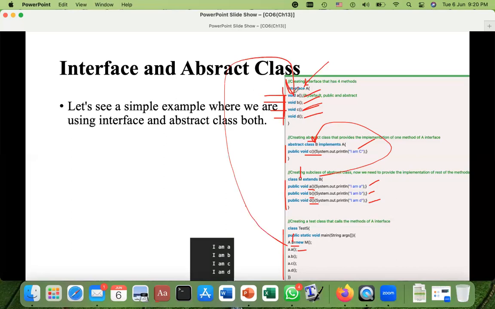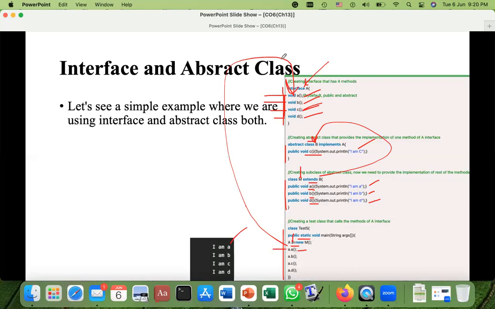And A method is available here, but it is abstract. Where is the body available? Due to that, look at the right hand side. It is available in the M. So I will go into the M and I will look for this A. A is available there. And this is one statement, I am A, that will be printed due to this statement.